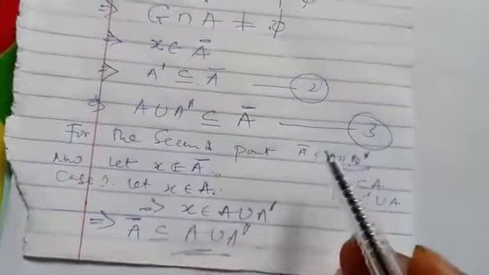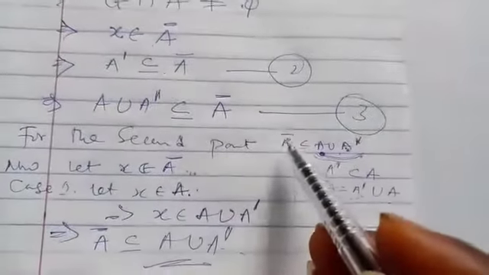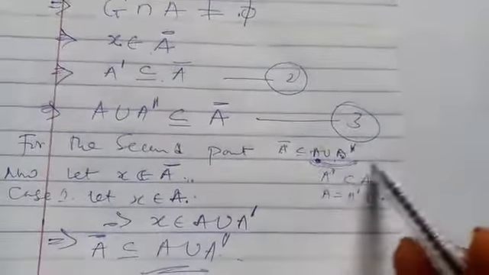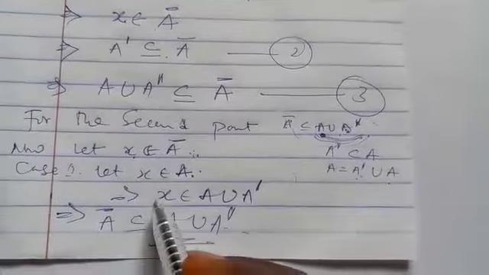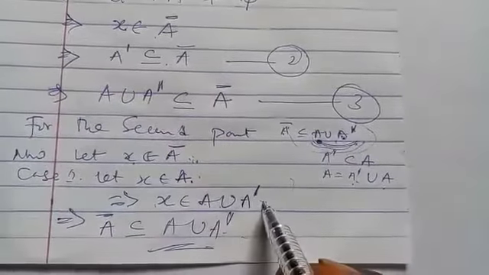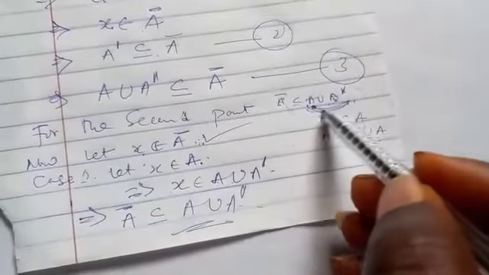Now, we assume that S is not equal to A. Now, since S is in A bar, as we have assumed before, because normally if you want to show this type of thing, you pick an element here, then the element must be inside there too. That is what we showed. The element is inside A. We now show that the element is also inside A union A bar. Now the same thing, we have also picked the element in this. We now want to show that the element belongs to these two. That is what is giving us two cases.